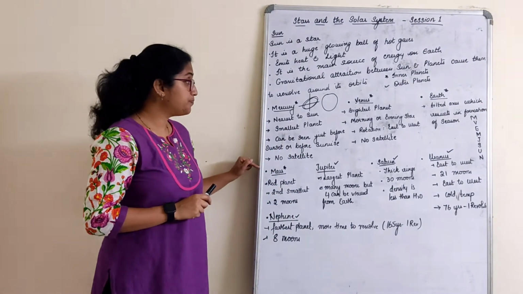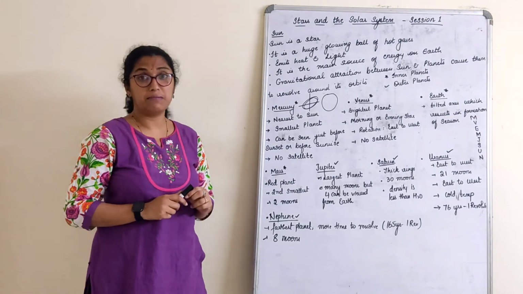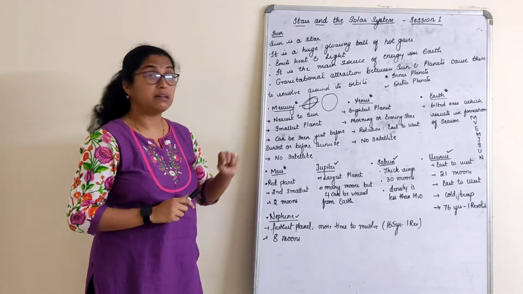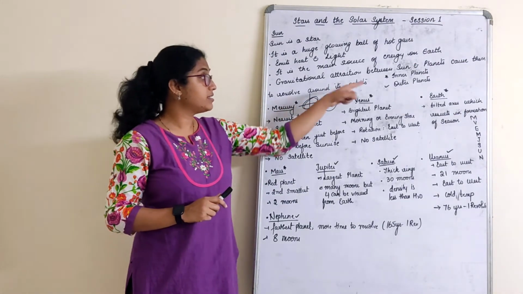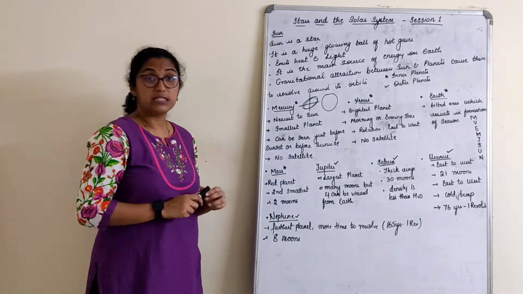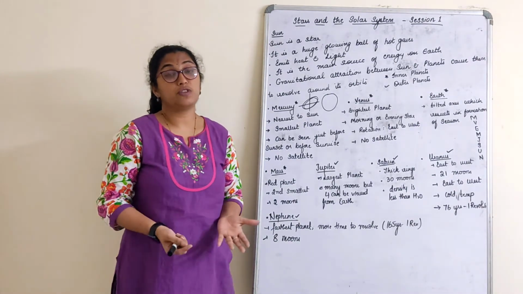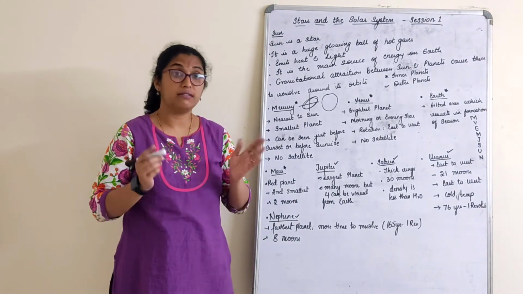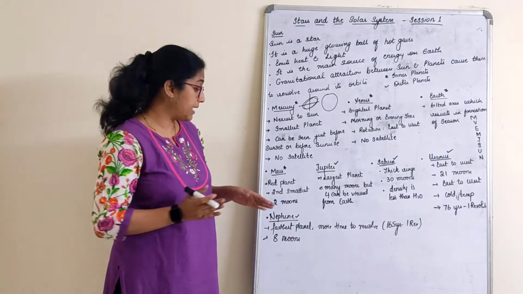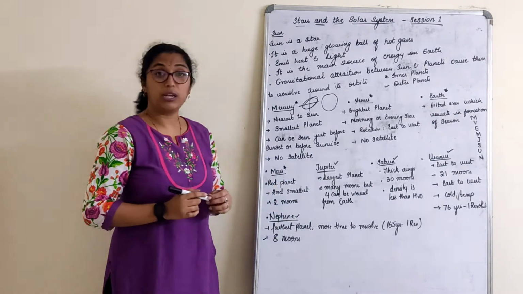The next one, the fourth planet, is Mars. There we end the inner planets. That is Mercury, Venus, Earth and Mars. Mars is called a red planet because of its color. Its color is red. That is why we call it a red planet. It is the second smallest planet.